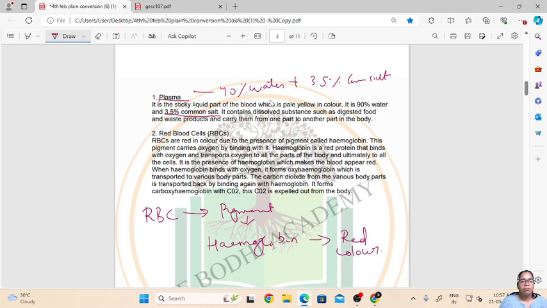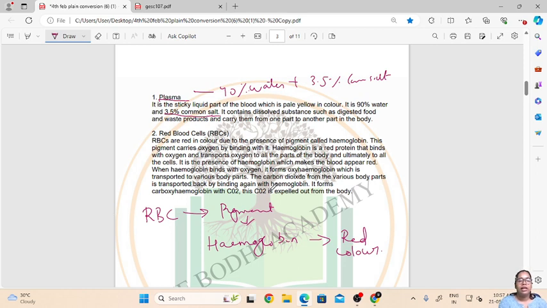So this hemoglobin pigment carries oxygen by binding with it. Oxygen binds to the hemoglobin in the red blood cell, and this is how the oxygen is transported from inside different parts of our body and ultimately to all the cells of the body. It is the presence of hemoglobin which makes the blood appear red. So hemoglobin gives the red blood cell, or our blood, its red color, okay.